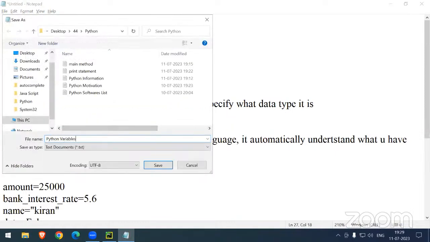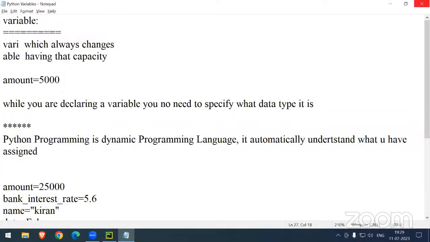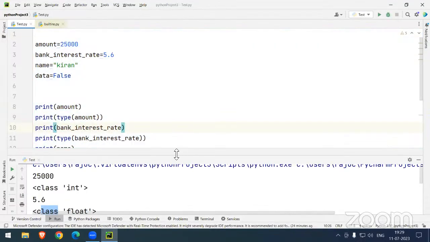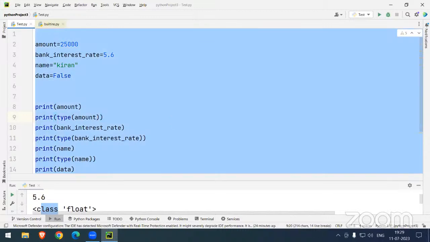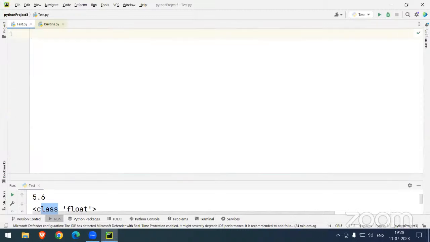Python variables. Very simple question, sir. I am writing a very big, very lengthy program. Maybe I have to write 50,000 lines.